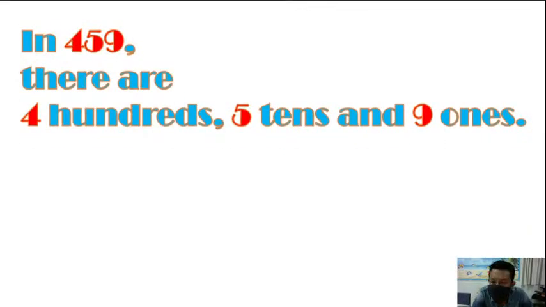In the number 459, there are 4 hundreds, 5 tens, and 9 ones. Yes or no? Yes, very good. Now we can write the expanded form of 459 like this.